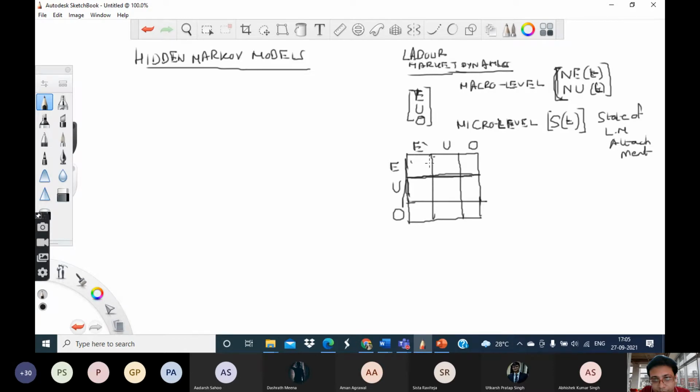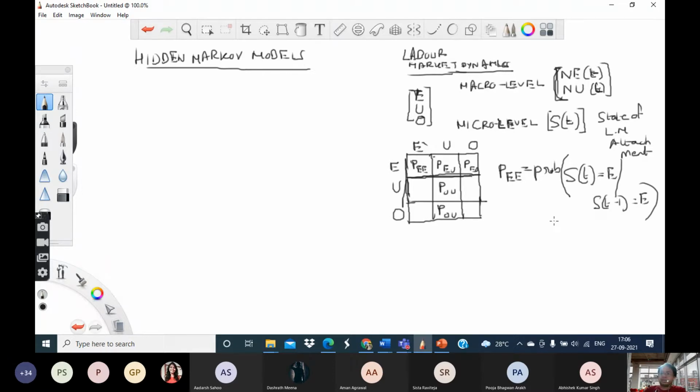So what are we saying basically? What we are doing here is computing some probabilities. These we call PEE, this we call PEU, this is PEO. Similarly, this is PUU, this is POU, etc. So what is PEE? PEE is the probability that S_t is equal to E, given that S_{t-1} is also equal to E.